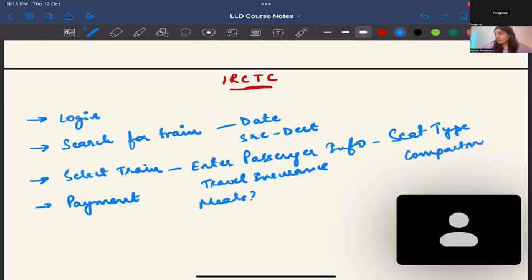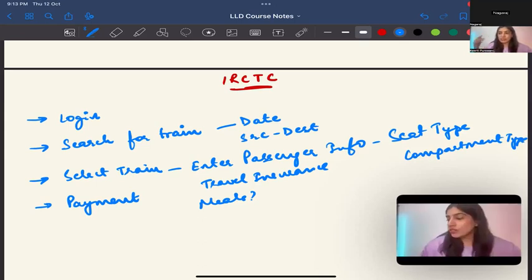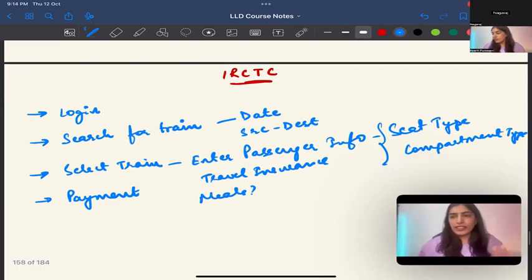Berth, side berth, lower berth. So what is your preference? You can choose, and depending on that, they will assign to you, right? So the system has to assign accordingly. So all of that also you have to do. Cool. More or less, I think everyone has an idea that, okay, these are the requirements.